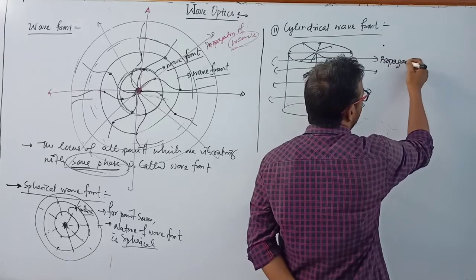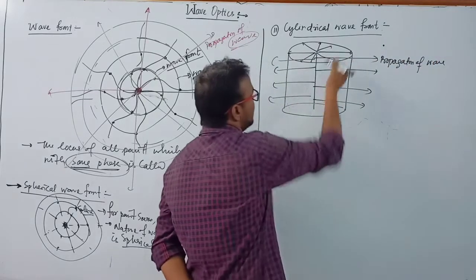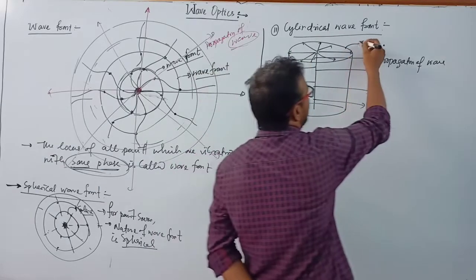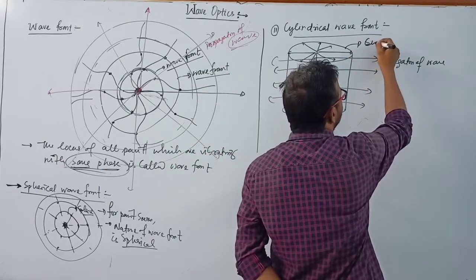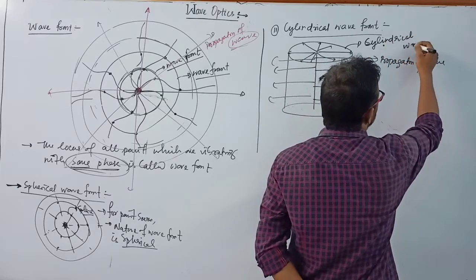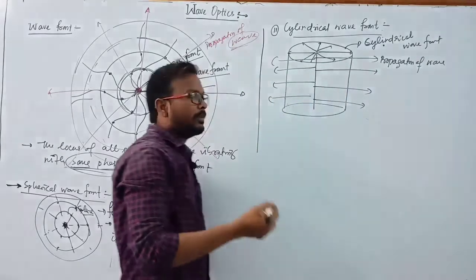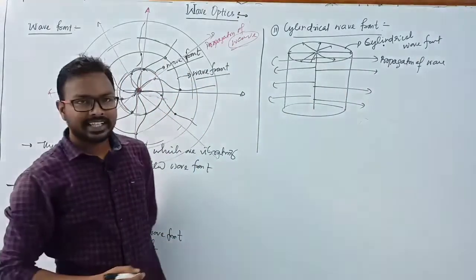So this is the propagation of the wave, and this is just like a cylinder. So it is called a cylindrical wave front. So how can we get a cylindrical wave front?